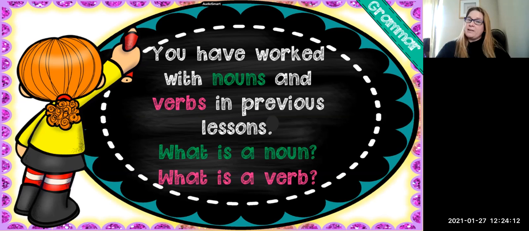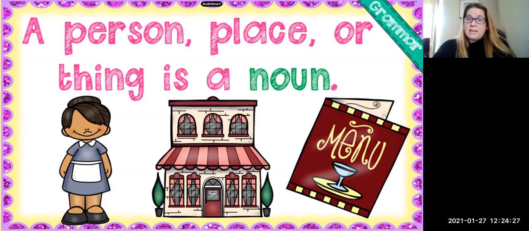We have worked with nouns and verbs in previous lessons. Who can tell me what is a noun and what is a verb? So a person, place, or thing is a noun. And remember, we also included an animal. A person, place, thing, animal, or an idea is a noun.